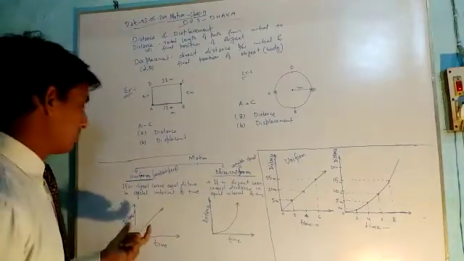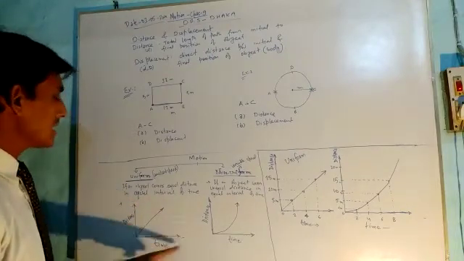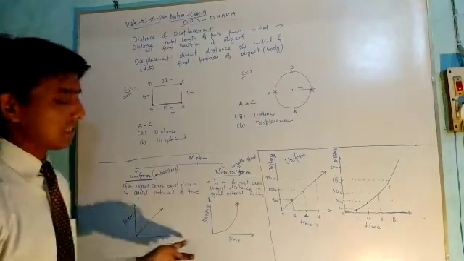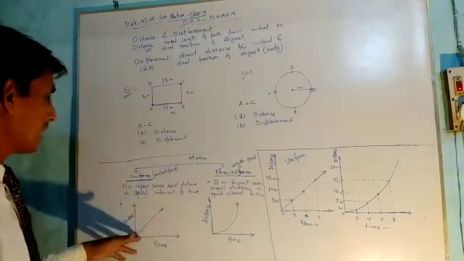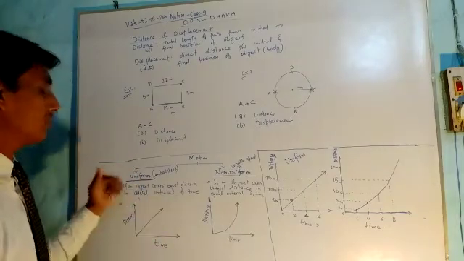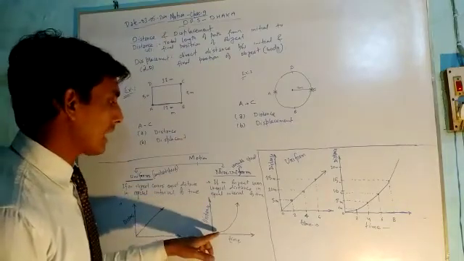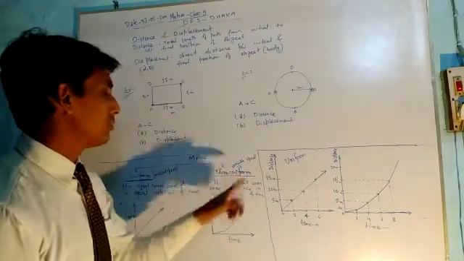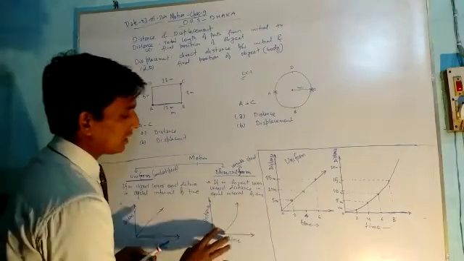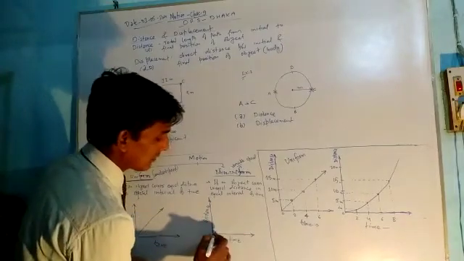Graphically, uniform motion is represented in a distance-time graph. This axis represents distance and this axis represents time. In that case the graph is a straight line. The graph is a straight line for uniform motion, and in a distance-time graph, the graph of an object moving with non-uniform speed is a curved line. It can be in this direction or in the other direction as well.